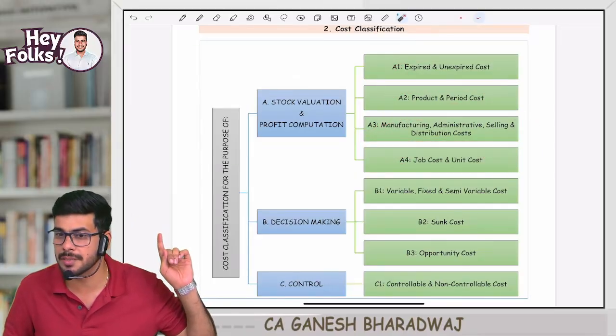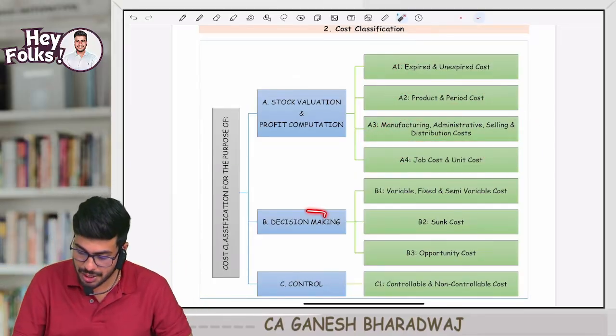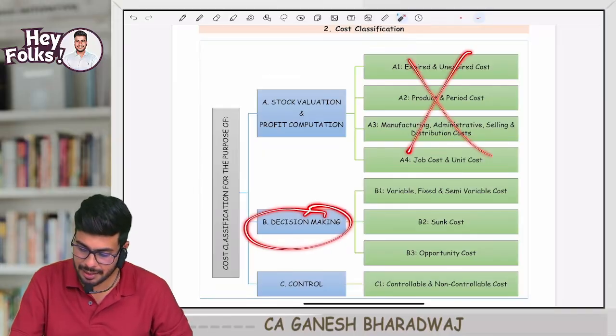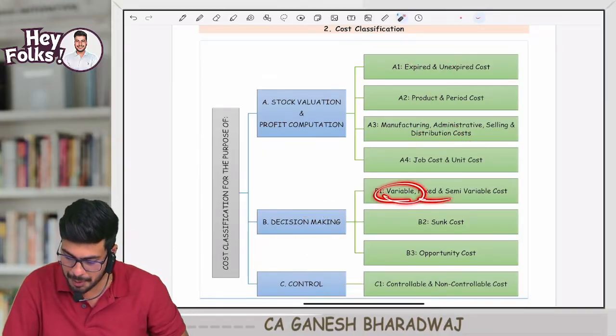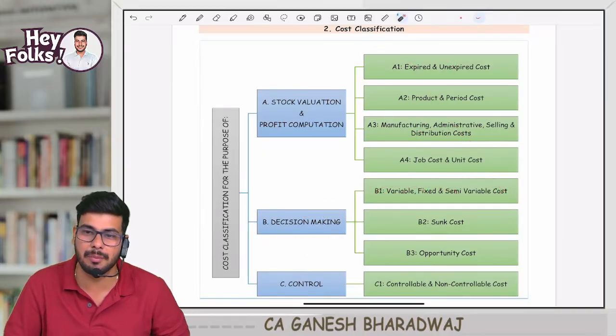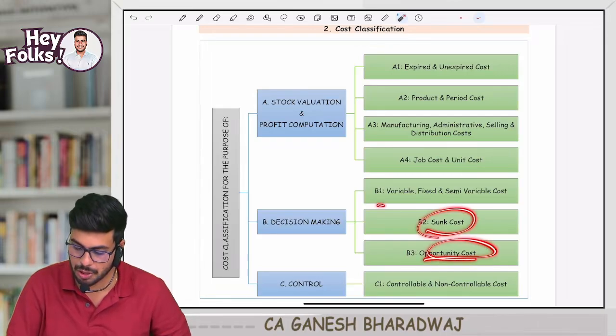Clear with this, guys? For the chapters which deal with decision making, forget this. The cost needs to be looked at from the perspective of variable, semi-variable, fixed, and all these things, sunk cost and opportunity cost, B1, B2, B3.